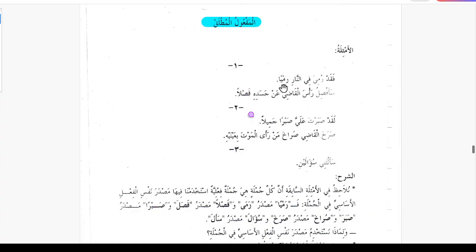Now the explanation. Nulahizu fil amsilati sabikati, in these previous examples, anna kullal jumlati hiya jumlatun failiyatun, they are all verbal sentences. Istakhdamna fiha masdar nafsil faili, we use in them the masdar of the same verb. Like I said, ramiyan is masdar from Rama, faslan from Fasala, sabran from Sabara, surakha from Sarakha, suwalaini from Sa'ala.